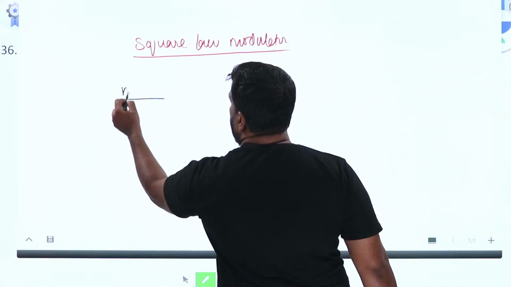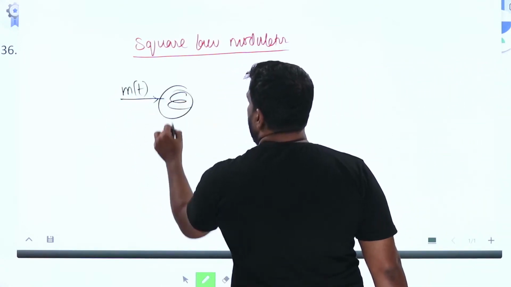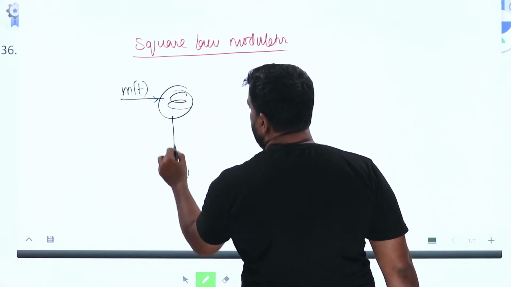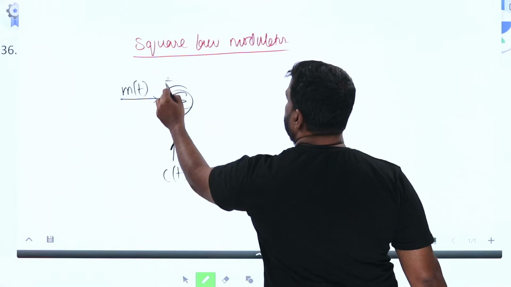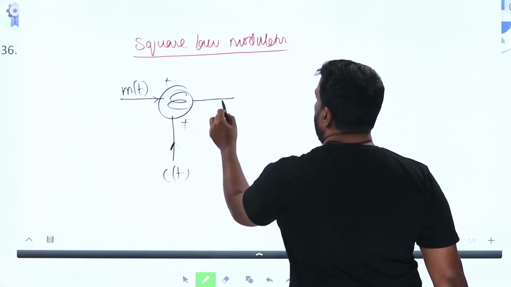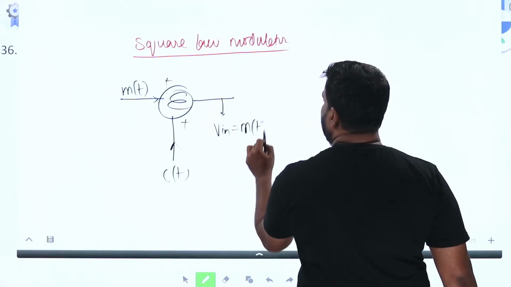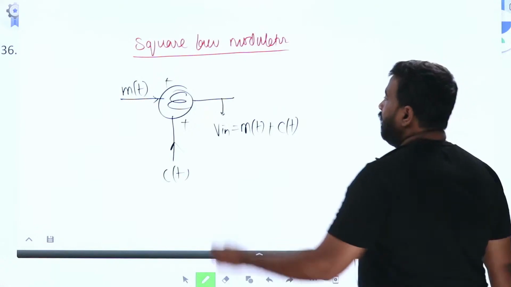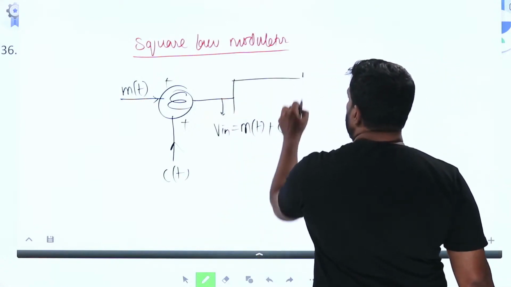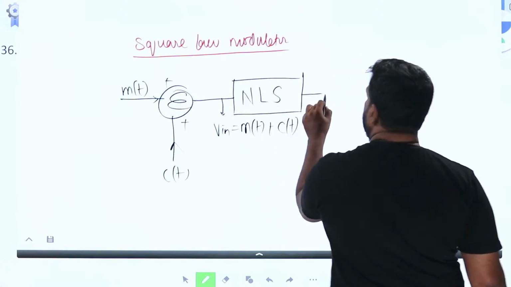You apply the message signal m of t and the carrier signal c of t to an adder, the sum of which is V in, which is m of t plus c of t. This signal is given to an NLS, a nonlinear system.